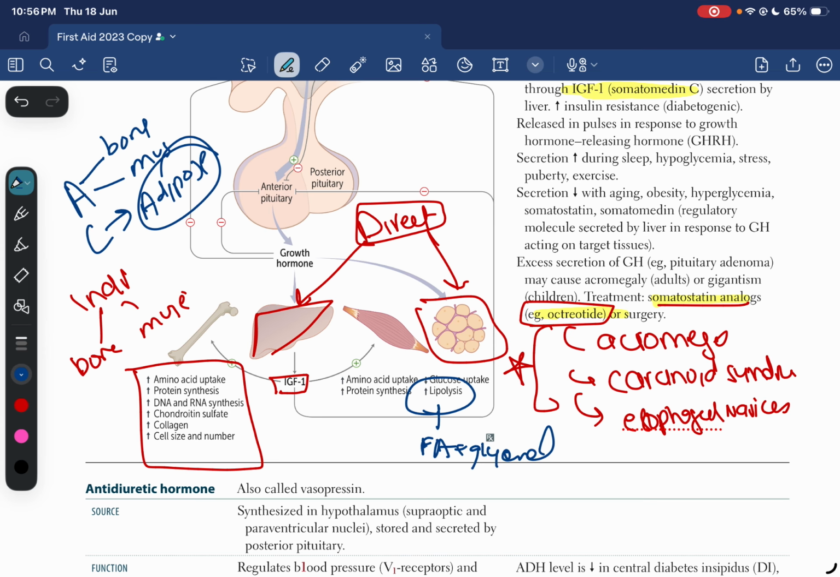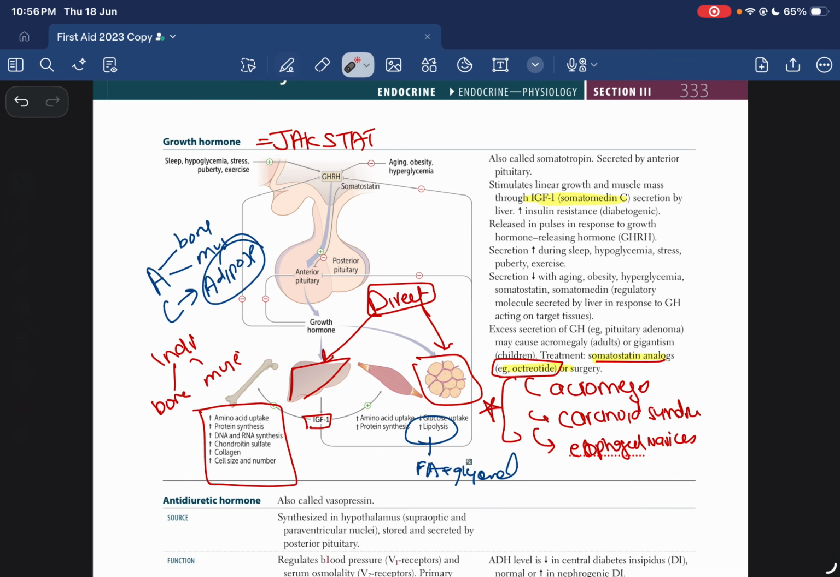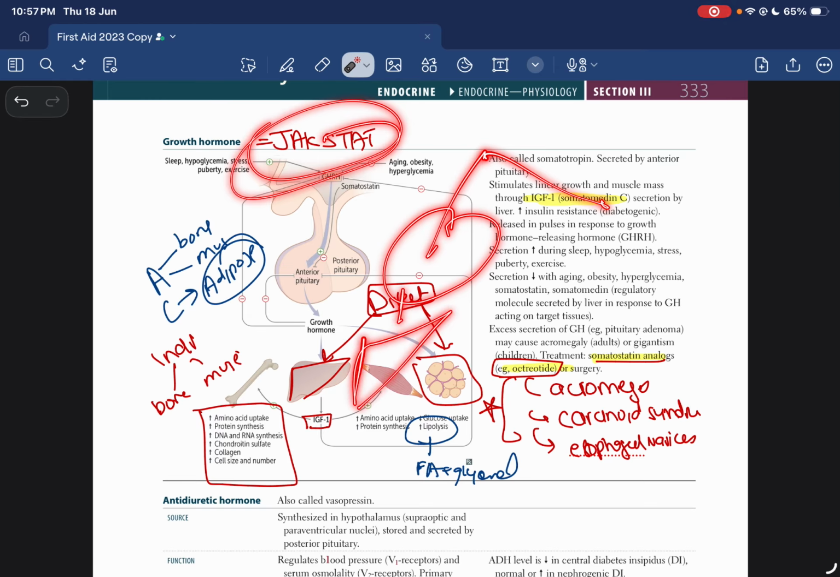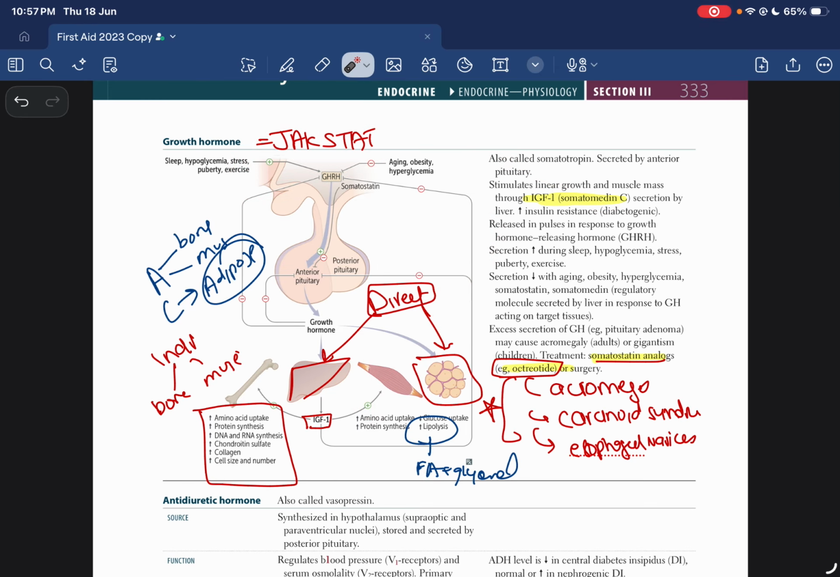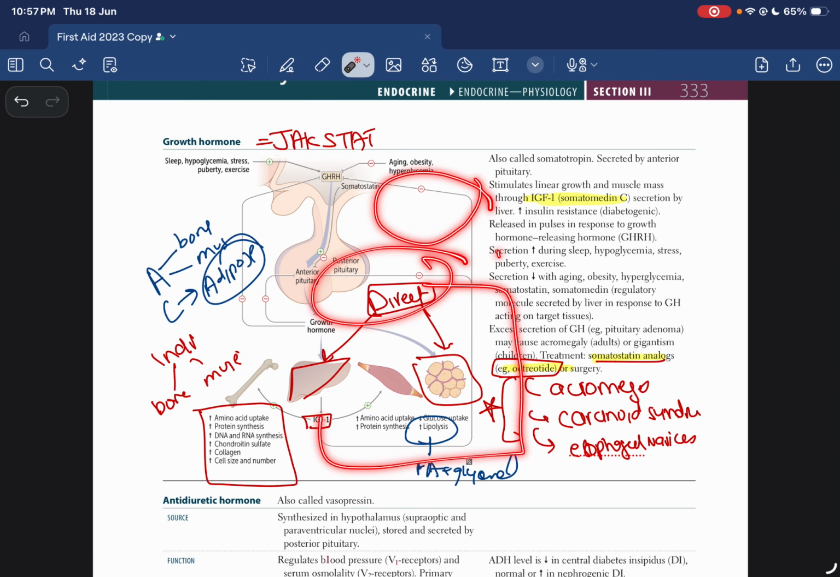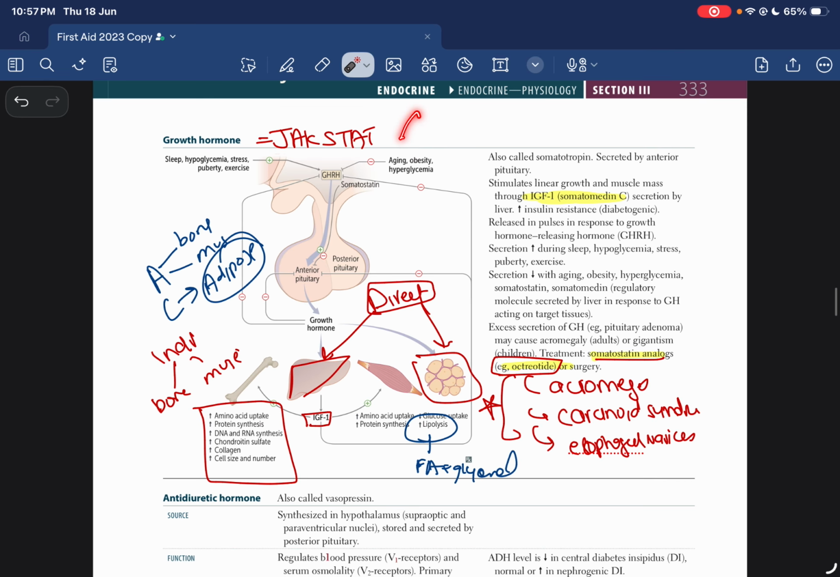Now we're just going to review the effects of growth hormone. Growth hormone acts with the help of the JAK-STAT pathway. It has 2 direct effects and 2 indirect effects. The direct effect is on the liver, which produces insulin-like growth factor 1, which has a negative feedback on the pituitary gland as well as on the hypothalamus. Aging, obesity, and hyperglycemia also inhibit the hypothalamus from releasing growth hormone releasing hormone. Sleep, hypoglycemia, stress, puberty, and exercise have a positive impact.